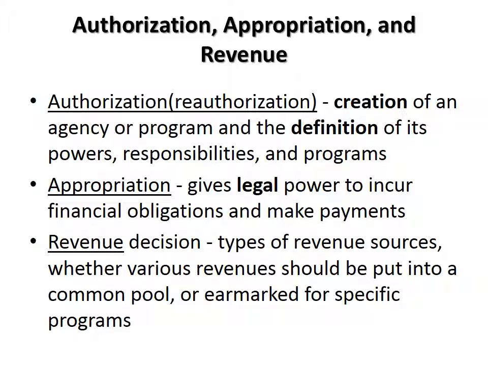Authorization involves the creation of an agency or a program and then defines the powers, responsibilities, and programming of this agency or program. Authorization bills establish, continue, or modify agencies or programs. Some examples of authorization bills might include, for example, the Gulf of Tonkin Resolution in 1964 provided authorization for the use of military war in Southeast Asia.